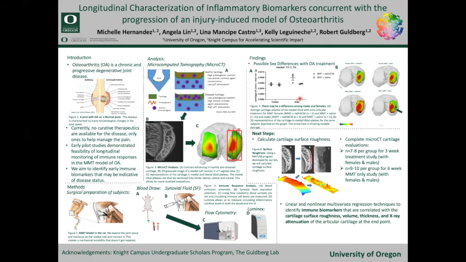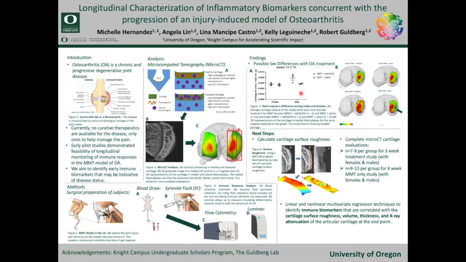As I mentioned before, this study is ongoing, so while we have not had the chance to run all of our analysis for every subject, we have run micro-CT evaluations on a few samples thus far, depicted here. Here we have the data normalized to starting weight. We normalize the data here to the starting weight because we have males and females, which differ in weight pretty significantly. Weight has been shown to have an influence on how much damage can occur in OA. This is why weight loss is one of the first methods of treatment that doctors prescribe to patients with this disease.